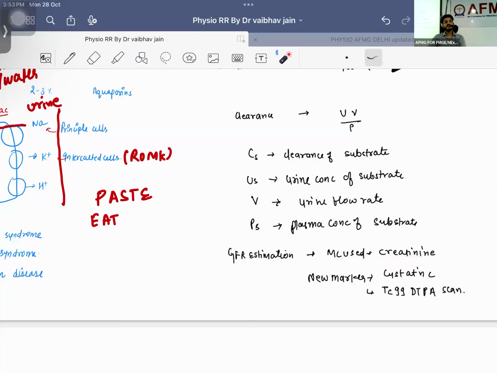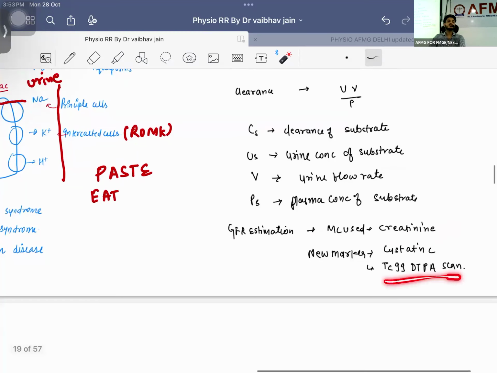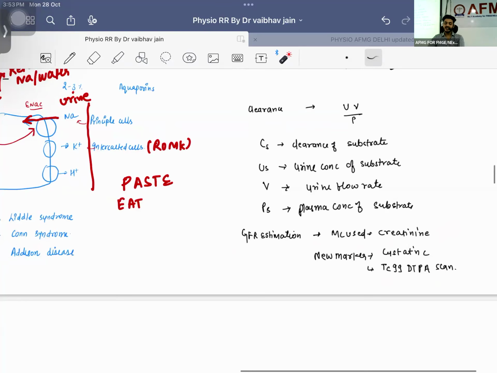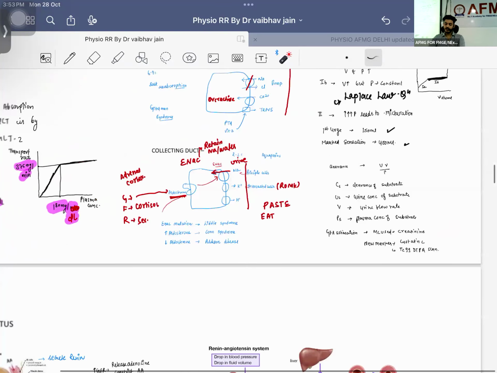Okay. For GFR estimation, if I want to know, for example, you are coming to me for some kind of surgery, right? And what I will be checking, how can I check whether your kidneys are working fine or not? I can do a test that is known as creatinine. The levels of creatinine are indicative of the kidney, whether it is working fine or not, right? We can also do one more investigation, that is your technetium 99 DTPA scan, right?